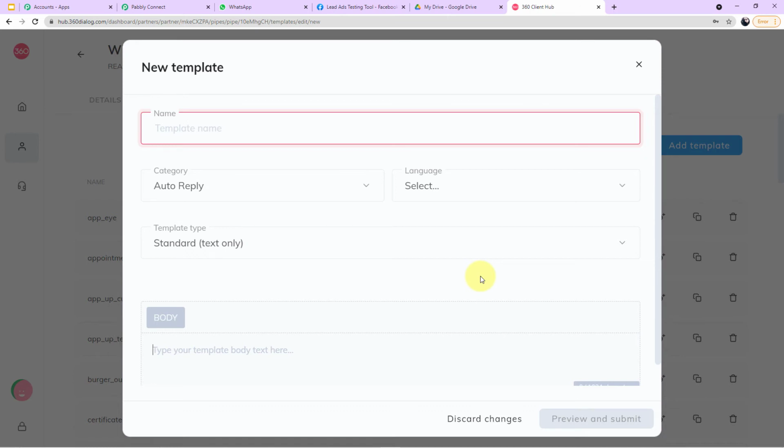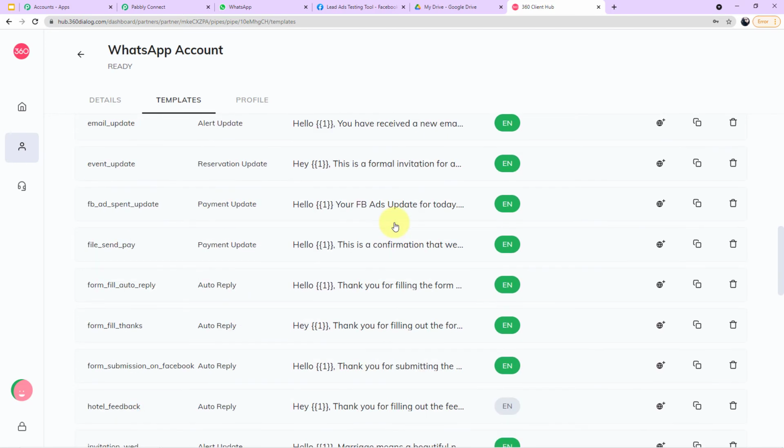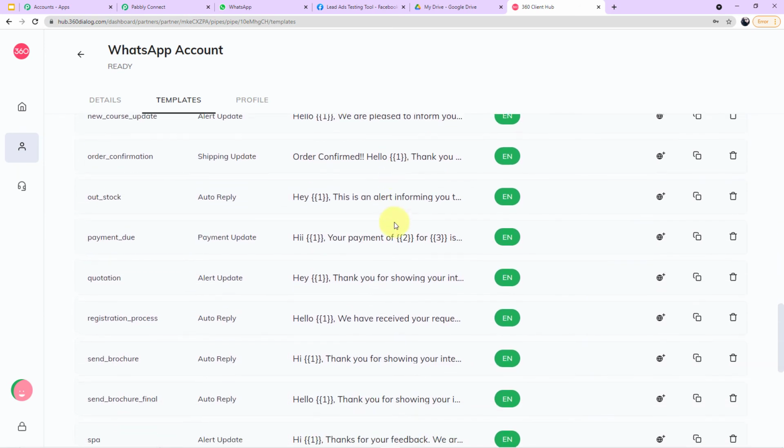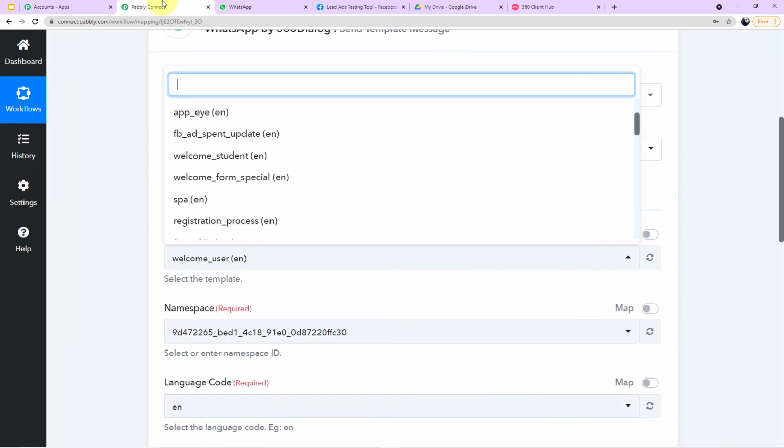So don't forget to first create the template, guys, then send it for approval, because without the approval process you cannot use the template. Here let me show you, all my templates are approved. So that's why I can use the template. Now I have to map this particular template, which I am using here, send brochure final, in my Pabbly Connect account.